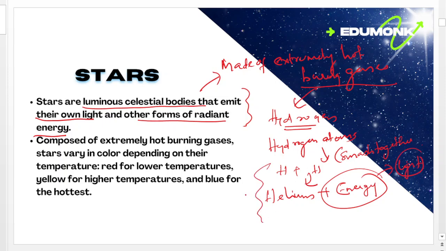This process is called nuclear fusion. So stars emit their light energy through nuclear fusion, by smashing together small atoms to form a larger atom. As a part of nuclear fusion, energy is released, which we see as the light energy of stars.